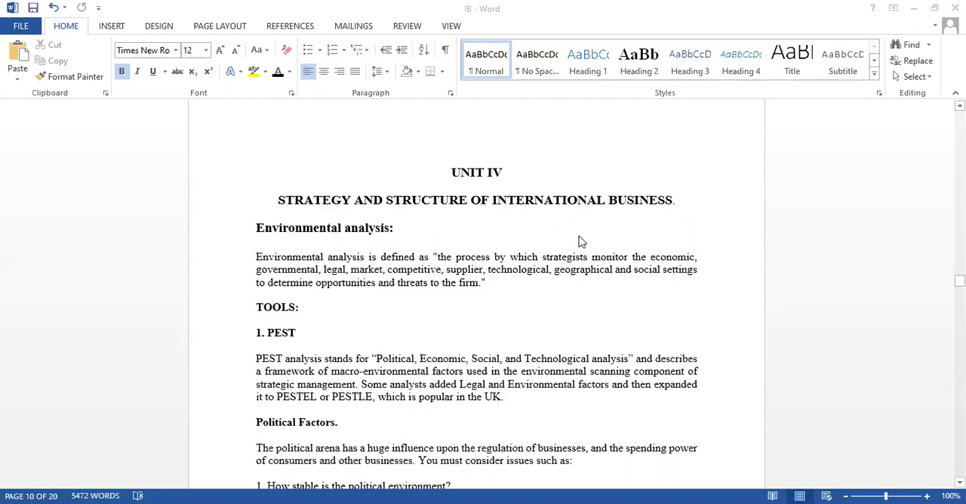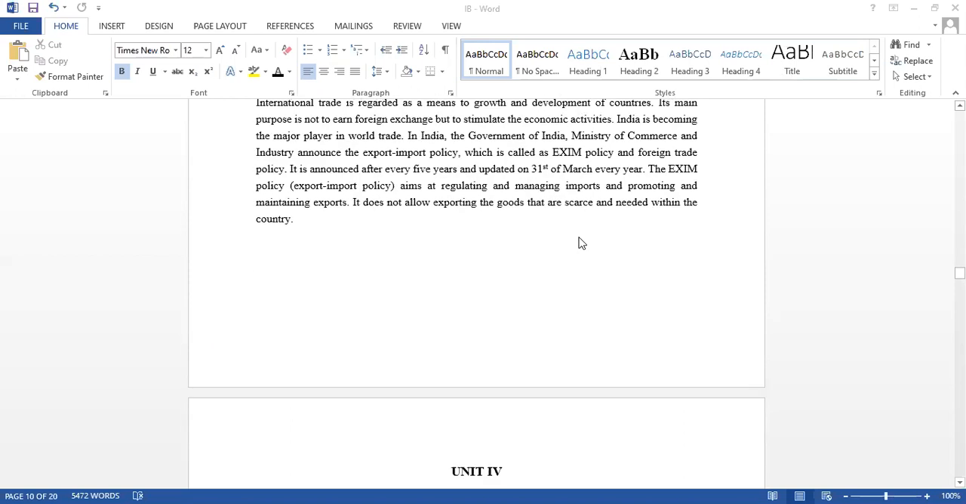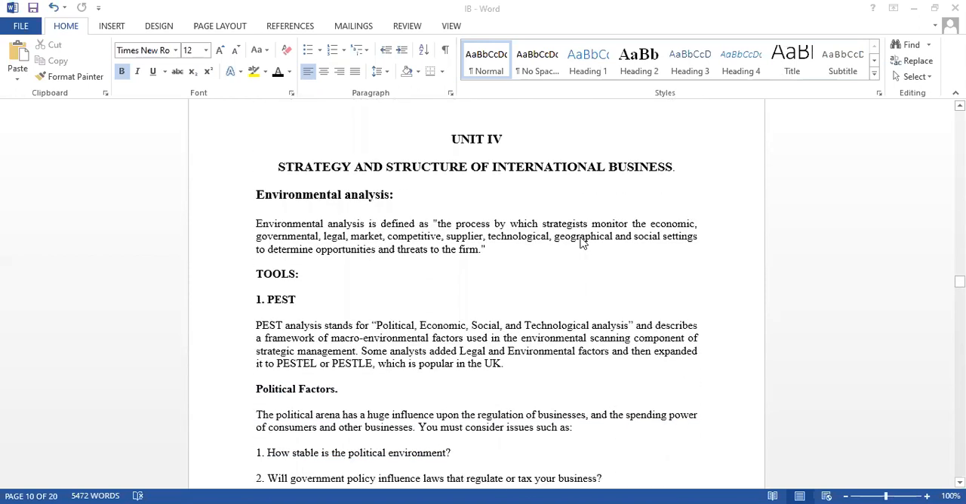In this session, we discuss Unit 4. In the last session, we completed Unit 3. We'll start Unit 4. Okay, Unit 4 is Strategy and Structure of International Business. How will be the strategy and how will be the structure of international business, that we discuss in this unit. What kind of strategies an international business will follow, what is the organizational structure, what is the organizational design, how to analyze the environment in international business. So all we discuss in this particular unit.